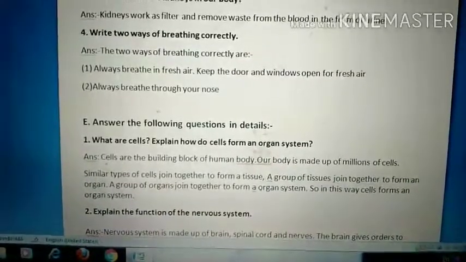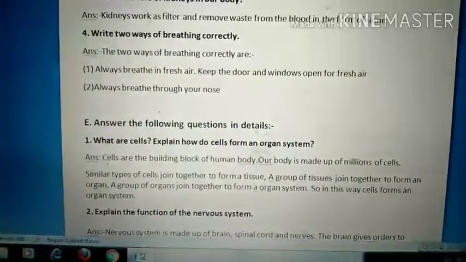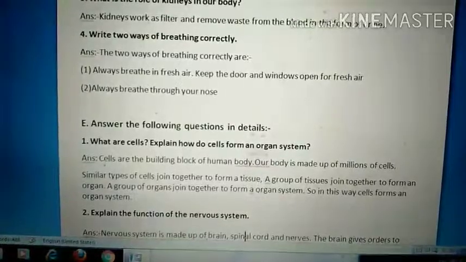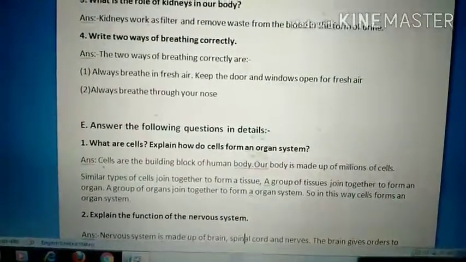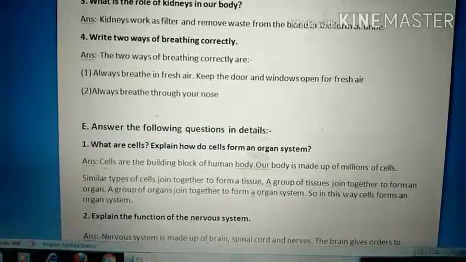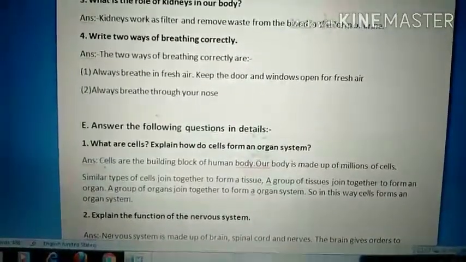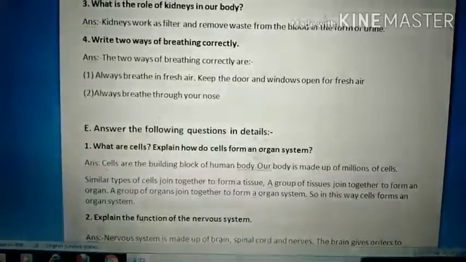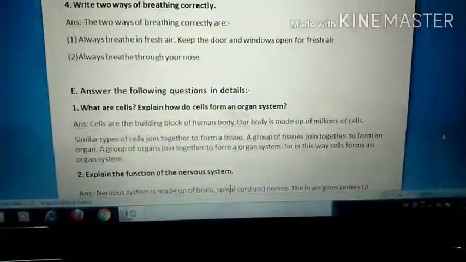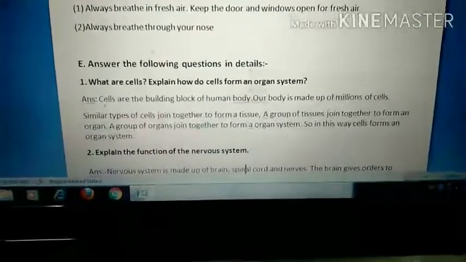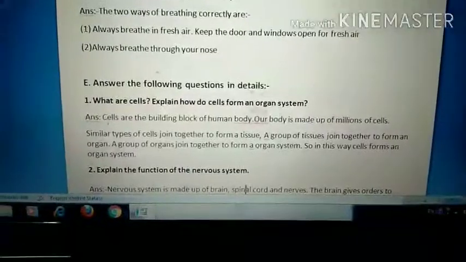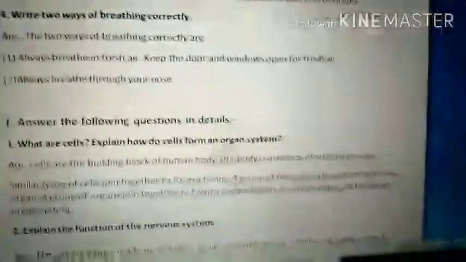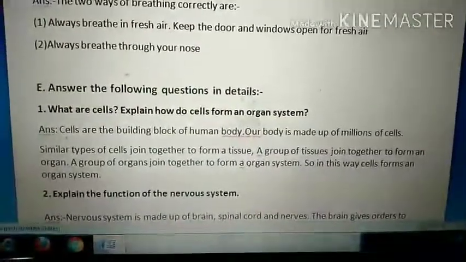So the base is cells only. One by one, when cells join, they form a tissue, and one by one when tissue join, they form an organ, and a similar type of organs join together, they form an organ system. Okay, so this is a big answer. You take your time and write it fast. I am showing you the answer properly.